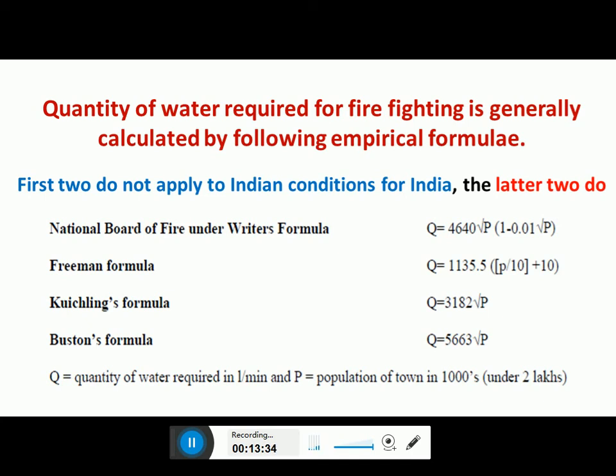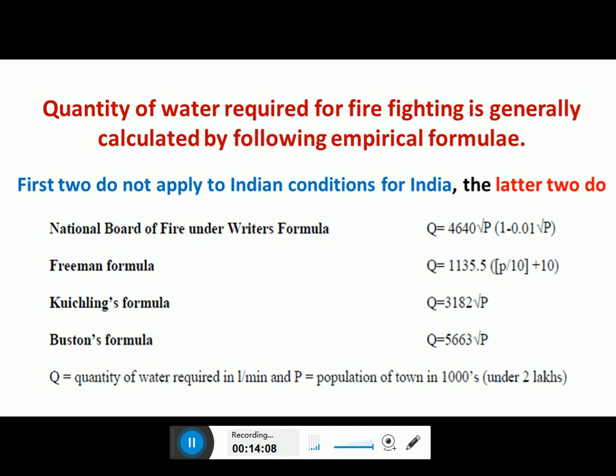Among them, the National Board of Fire Underwriters formula is given by Q = 4640 √P (1 − 0.01 √P). Then the Freeman formula, Q = 1135.5 (P/10 + 10). Then Kuichling's formula, Q = 3182 √P. Buston's formula, Q = 5663 √P. Here Q is the quantity of water required in liters per minute, and P is the population of the town in thousands.